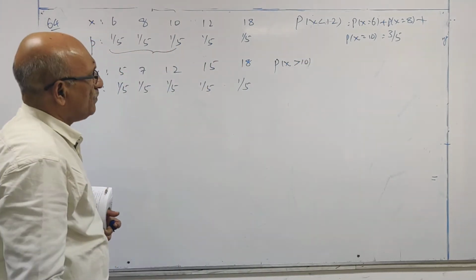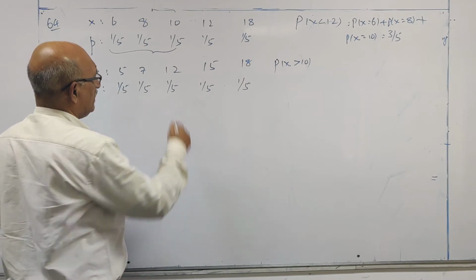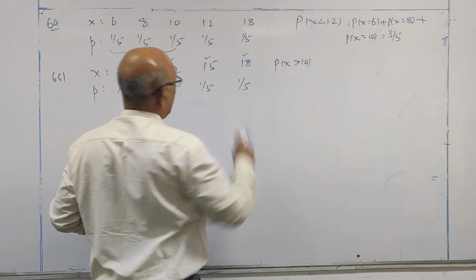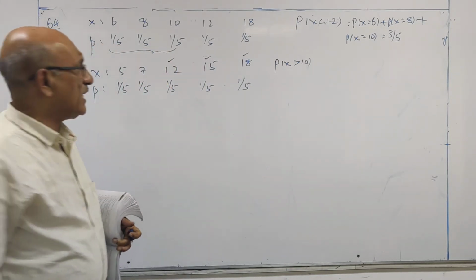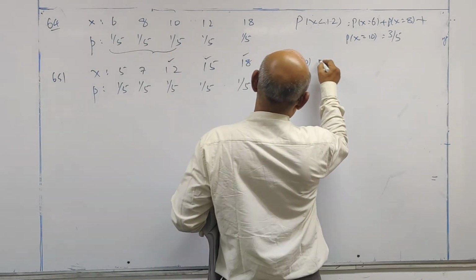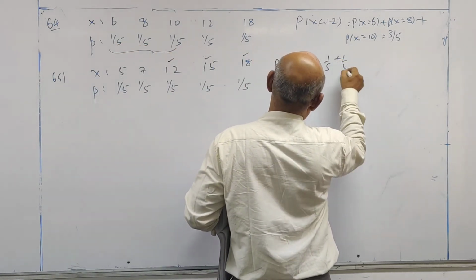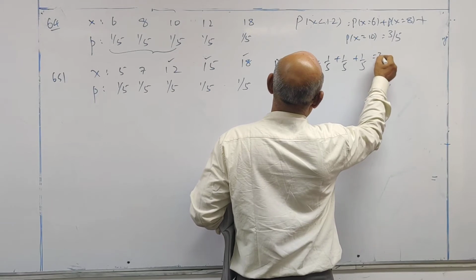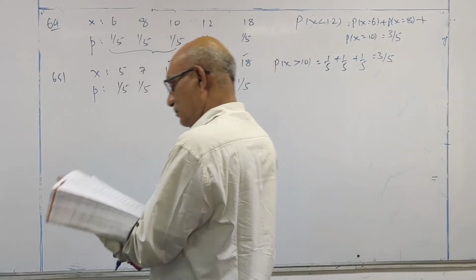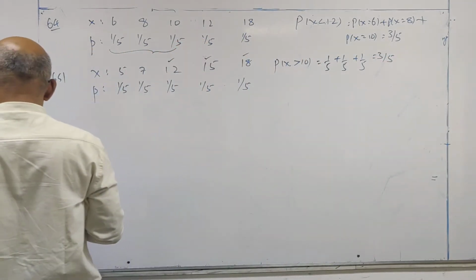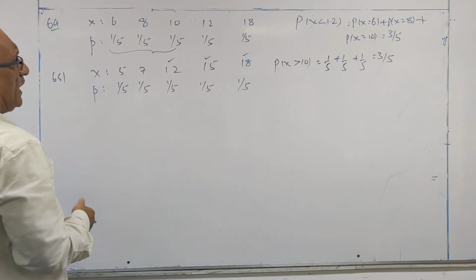In the given distribution, how many values are greater than 10? 12, 15, 18. All these three are greater than 10. So this is 1 by 5 plus 1 by 5 plus 1 by 5, which is 3 by 5.